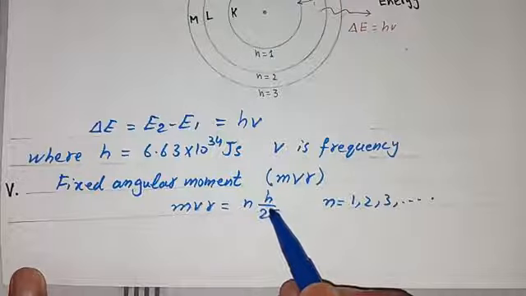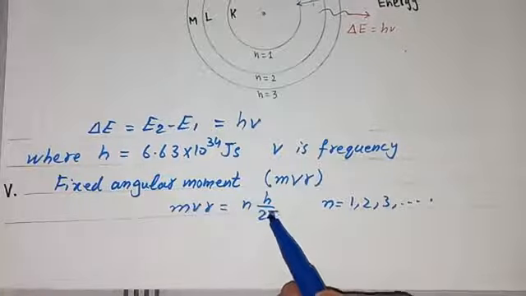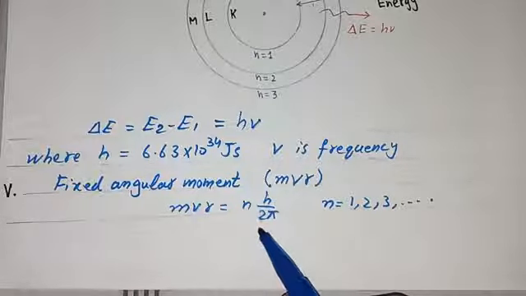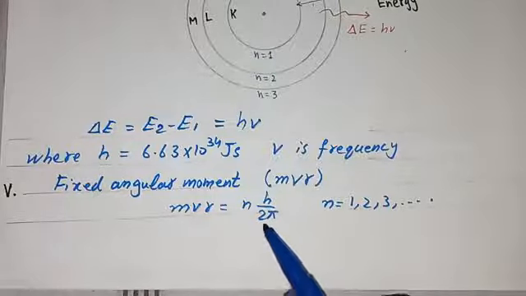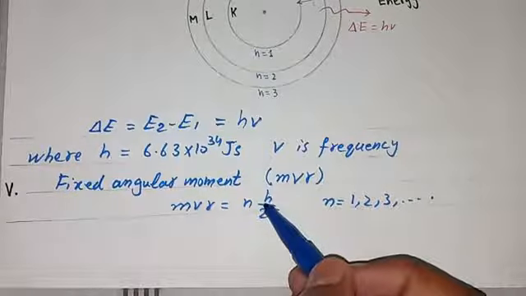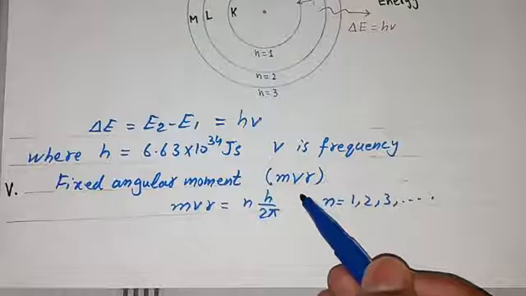So these were the 5 points or postulates given by Bohr's atomic model. Bohr presented this theory in 1913, but he won the Nobel Prize in 1922 for this theory, because this theory made a change in the structure of the atom.